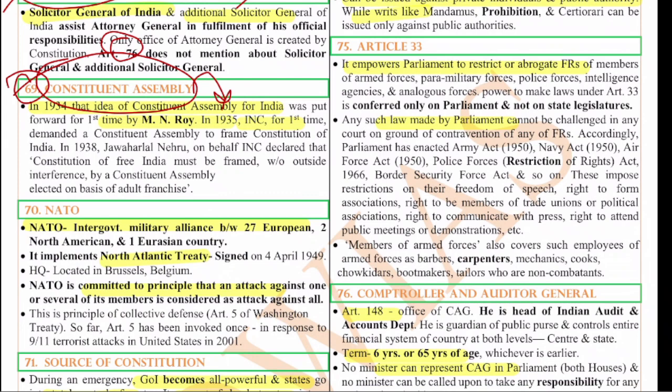Next, the 69th question is about the Constituent Assembly. In 1934, the idea of a Constituent Assembly for India was put forward by M.N. Roy for the first time. In 1935, the INC for the first time demanded a Constituent Assembly to frame the Constitution for India. In 1938, Jawaharlal Nehru, on behalf of INC, declared that the Constitution of Free India must be framed without any outside interference. We all know the Congress rejected the August Offer just because of this. The British were saying the Constitution will be formed mostly by Indians, but that is not acceptable, because the Indians want the Constitution to be formed entirely by Indians. That came from here.